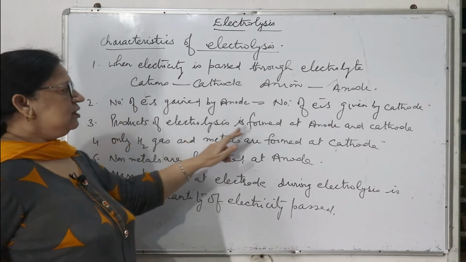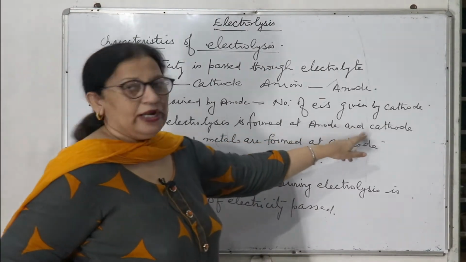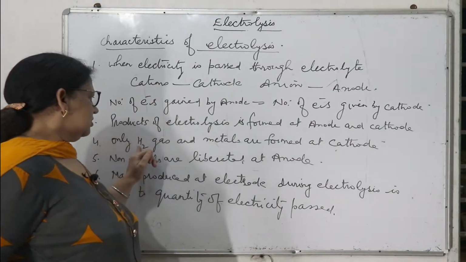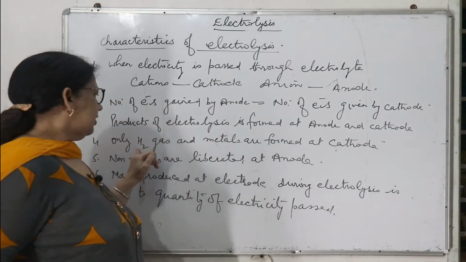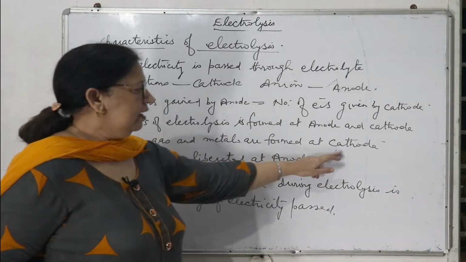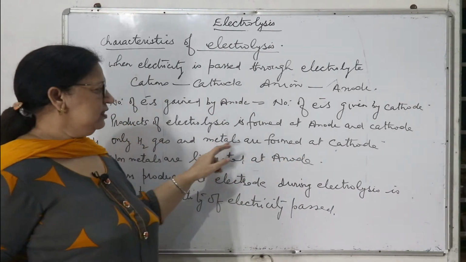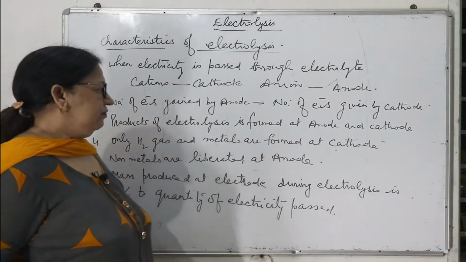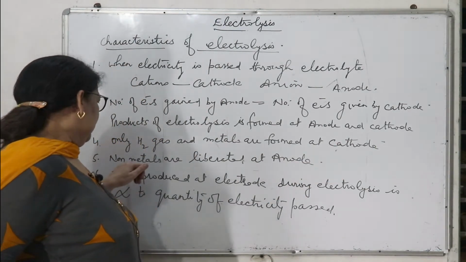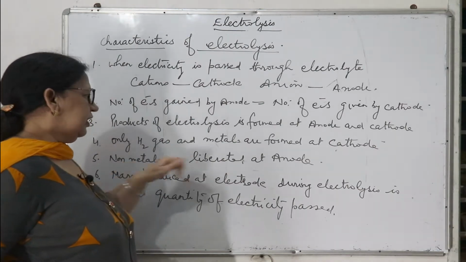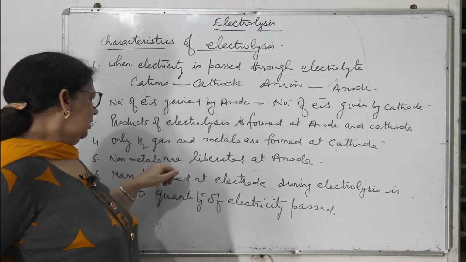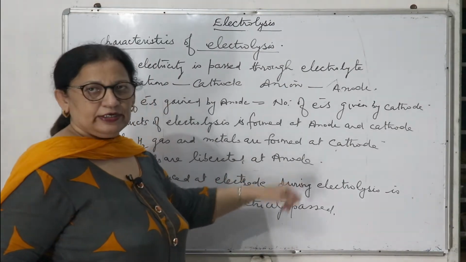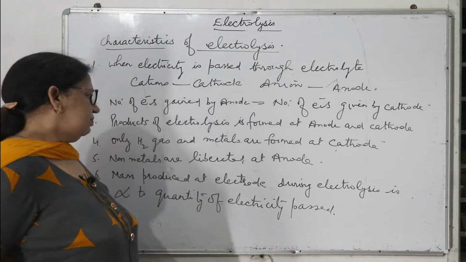Product of electrolysis is formed at the anode and cathode. Only hydrogen gas is the non-metal which is formed at the cathode, otherwise metals are formed at the cathode, because cathode is the negative terminal of the battery and negative electrode. Non-metals are liberated at the anode, as anode is connected to the positive terminal of the battery.